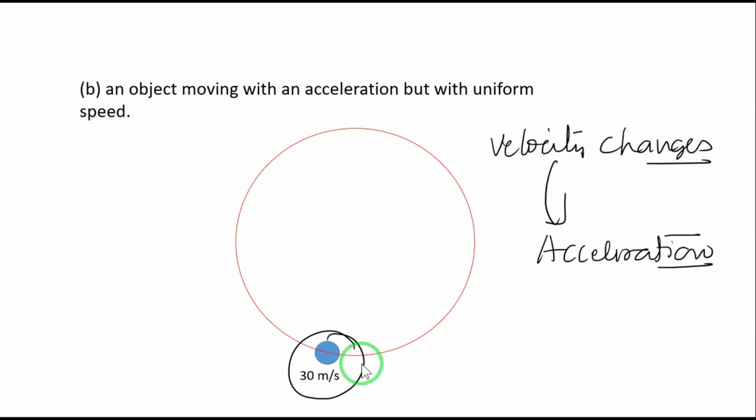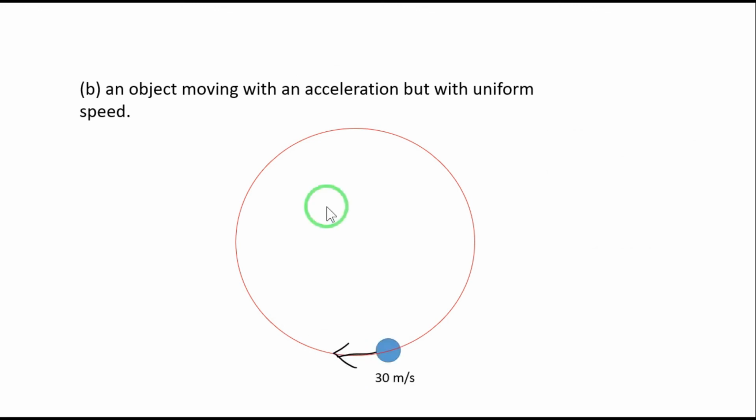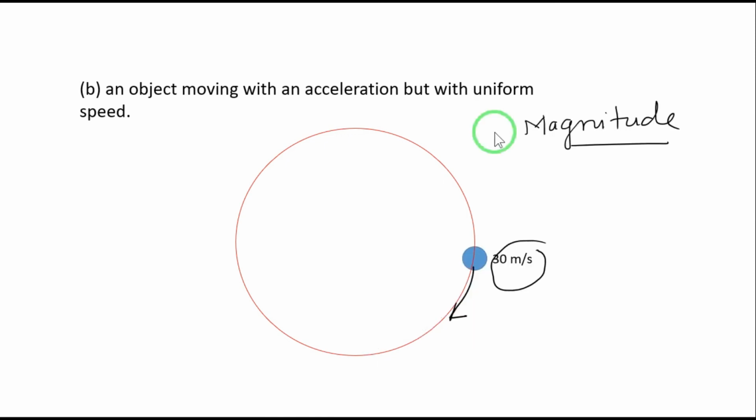So this example you can quote for this particular question, that an object moving with an acceleration. This is the object which is moving with the acceleration because its direction is changing. And whose direction is changing? Direction of the velocity is changing. But speed remains same. Speed has no consideration of direction. Speed is having only magnitude.